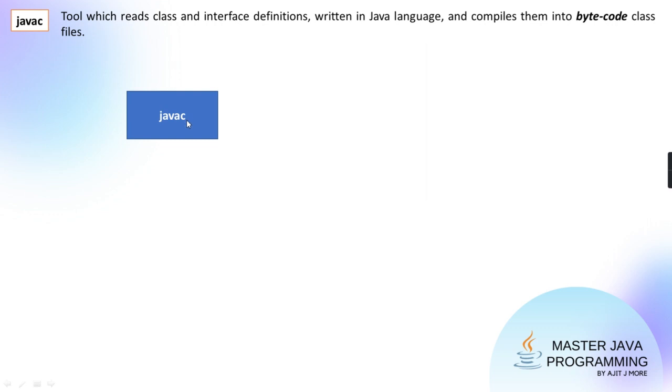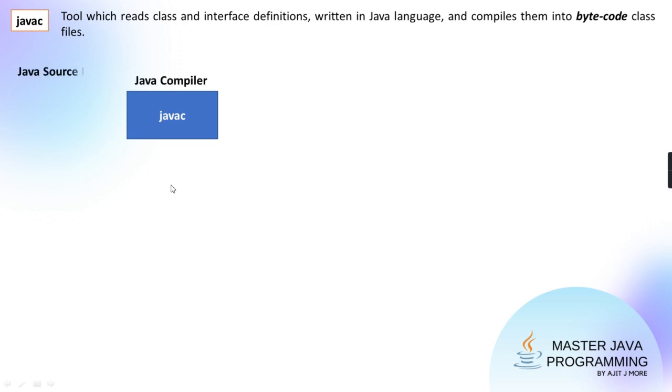And is this tool part of the Java Development Kit, guys? Yes. But if you have only the Java Runtime Environment, you don't need this. Because when you want to execute, only your virtual machine along with the library is sufficient, which is part of your JRE. So this is the Java compiler.